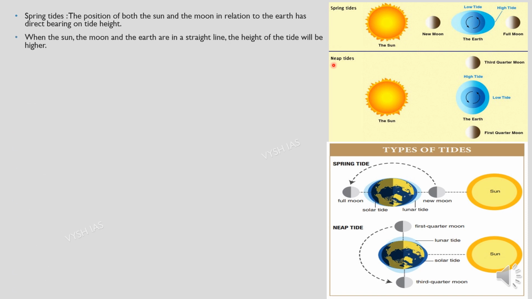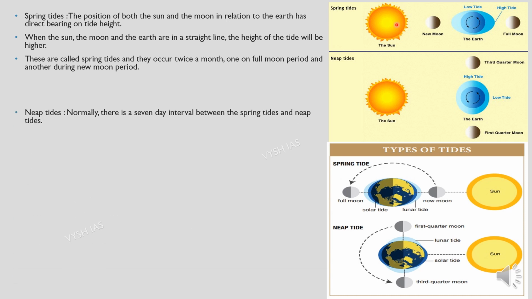Now, when the sun, the moon and the earth are in a straight line, you can see all three are forming a straight line. So the height of the tide will be higher along that line. These are called spring tides and they occur twice a month, one during a full moon period and one during a new moon period. This is pretty easy to remember, so I don't think you will have difficulty remembering this.